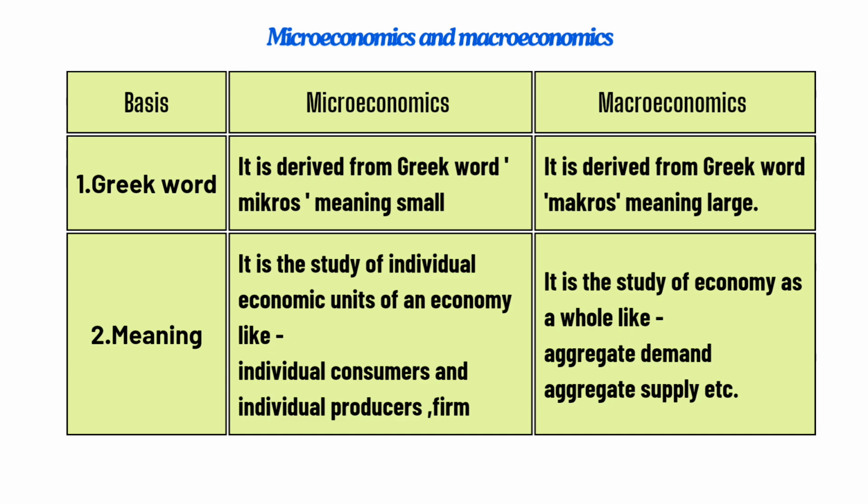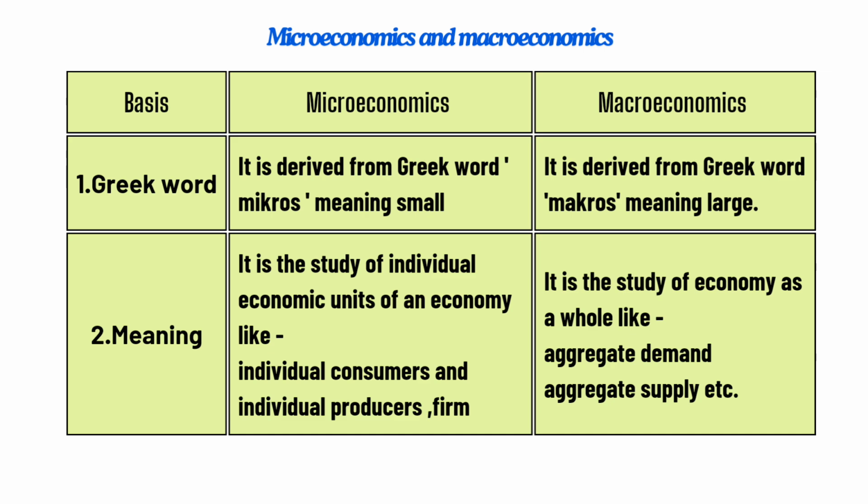So number 1, the basis, Greek word. As we know, every word is derived from some word, whether it is Latin, Greek, Sanskrit. So microeconomics is derived from the Greek word micros, meaning small. As I told you earlier, just remember microeconomics from the example of microscope, which means small.